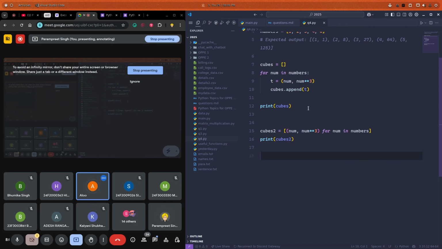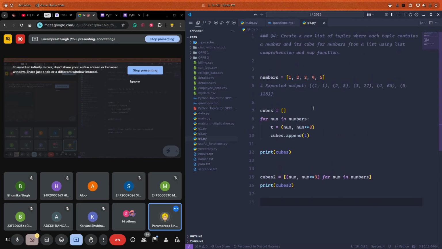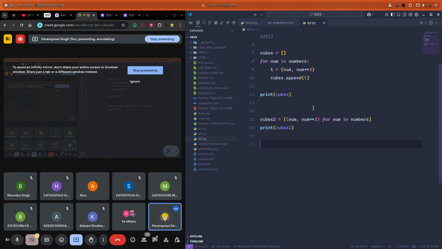Okay, now how many of you are clear with the concept of lambda functions? Yesterday we did it, or even before that. Just give a thumbs up if you are clear. So I guess 50% or 60%. Can you guys tell me how I can create a lambda function which takes a number and returns a tuple having that number and the cube of that number?